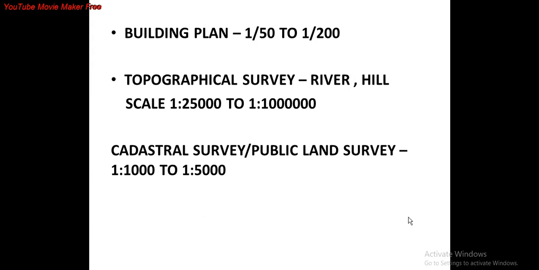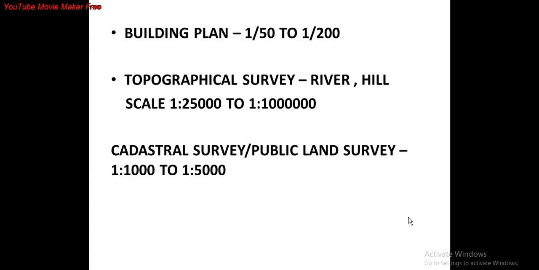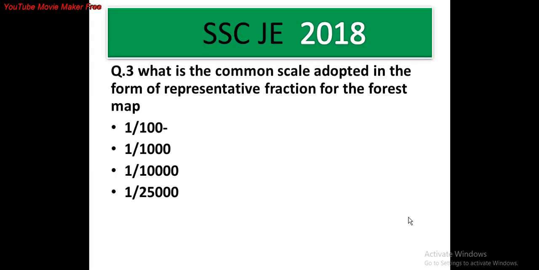to 1 by 1 lakh. For cadastral survey, which is also known as the public land survey, the representative fraction varies from 1 is to 1000 to 1 is to 5000. Therefore in the question the representative fraction for the forest map is asked. Therefore the forest map ranges from 1 is to 25,000 to 1 is to 1 lakh. Therefore the nearest answer is 1 is to 25,000, option D.